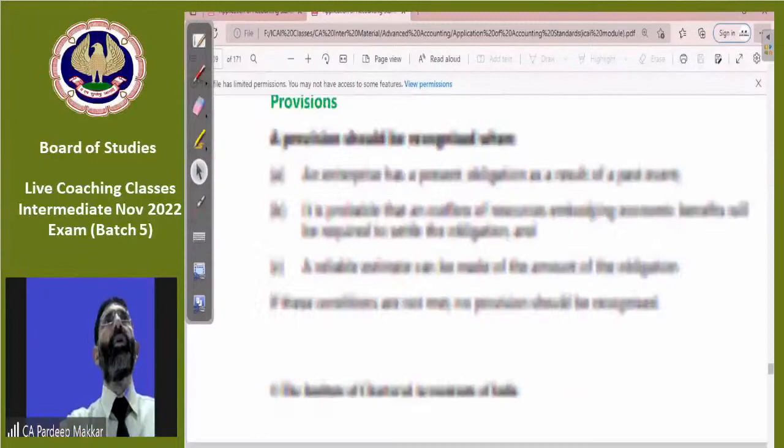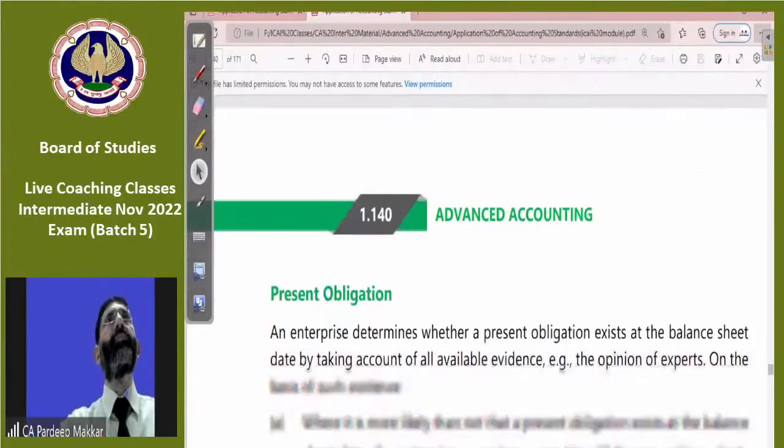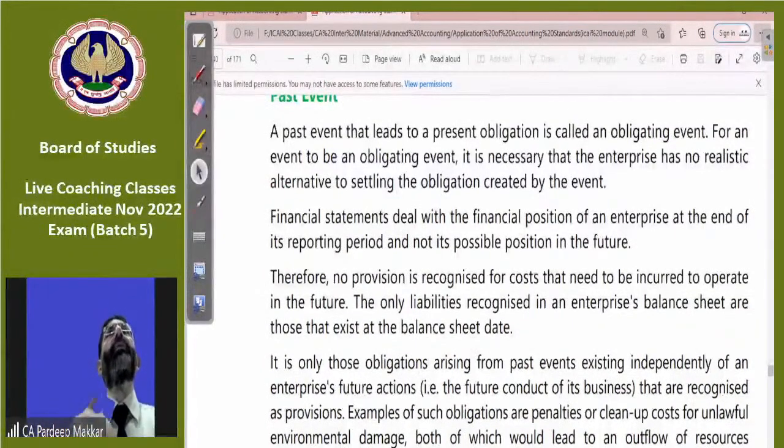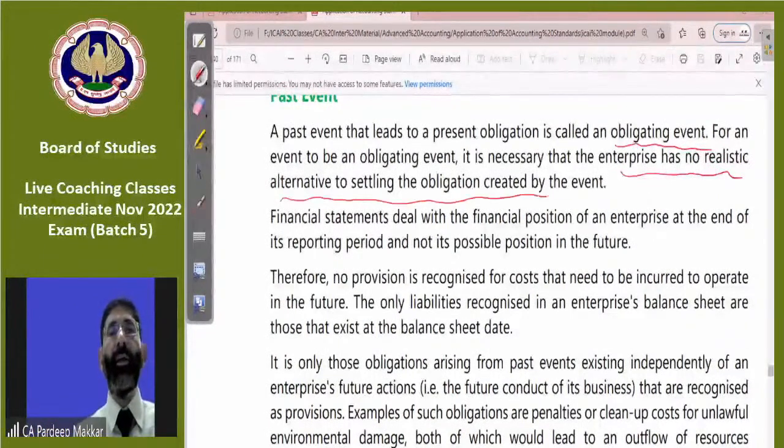So all these have already been done. Past event meant for what? A past event that leads to a present obligation means we have done something in past. On that basis, some obligation has arisen in present. So that is named as past event for the current event. A past event that led to a present obligation means any present obligation that arises based on the past events is called an obligating event. We have already discussed. It is necessary that an enterprise has no realistic alternative to settling this obligation, already discussed.